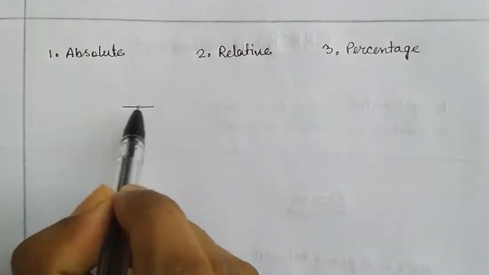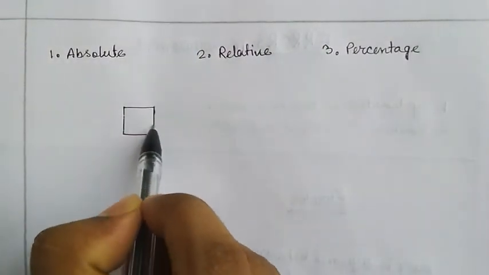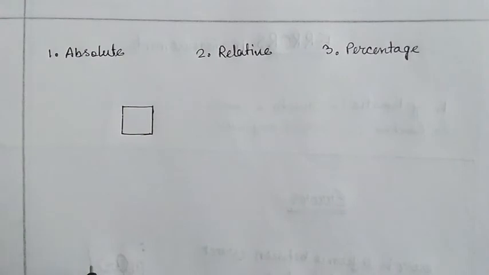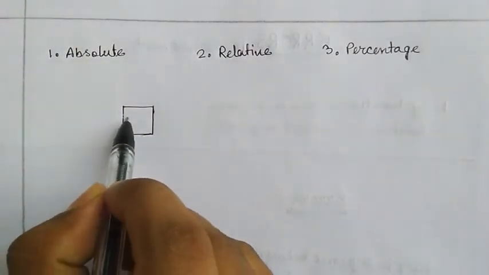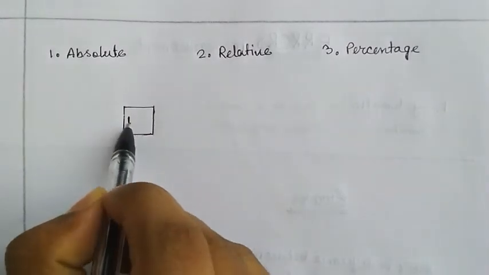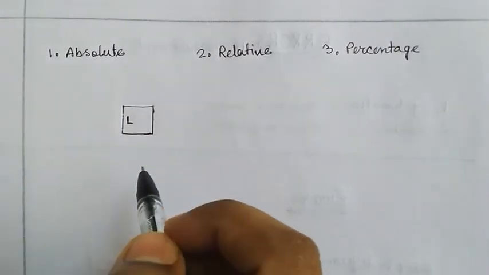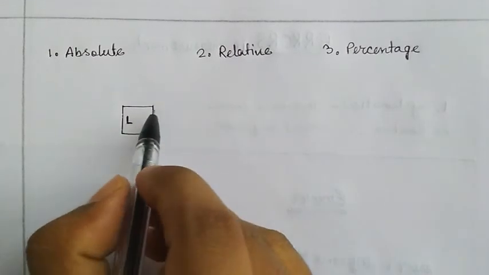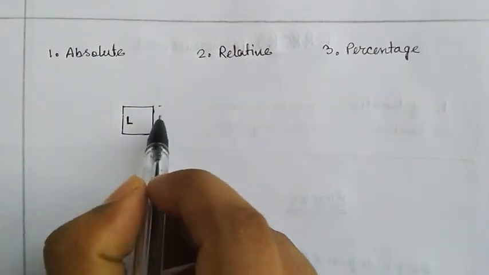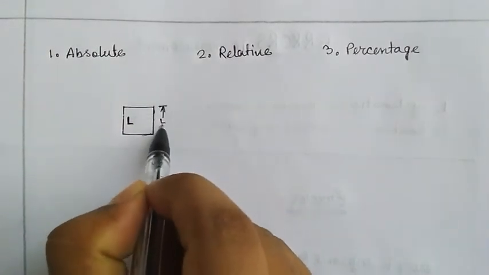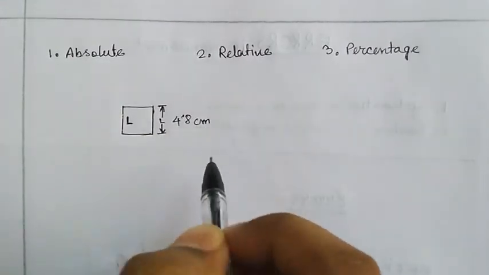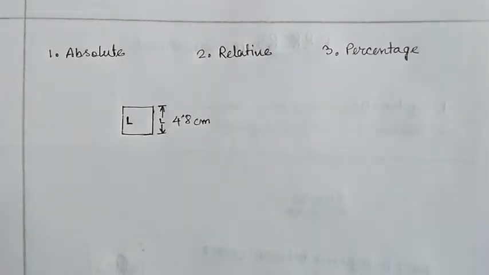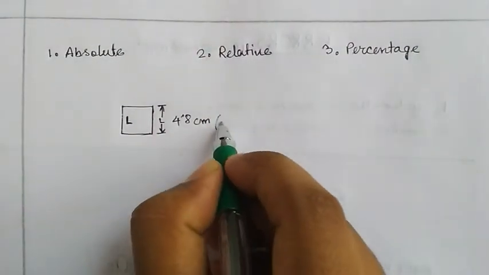Let's take the example of a box. This is a box, and we are trying to find its dimension. This is a square box where all the sides are L. Now, for example, by measuring with a scale or with a vernier caliper, we find the length L to be 4.8 centimeter. Remember, this is our measured value.